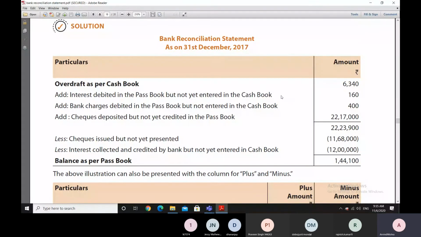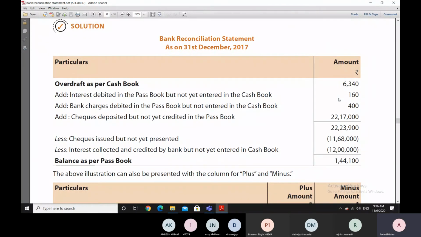This interest has been charged by the bank on the overdraft that we have done, on the loan which is taken by us through the overdraft. Bank has charged interest, and when the bank charges interest, it makes an entry in our bank statement. But we have not yet made the entry in the cash book. So we have started with the cash book. We want to move towards the